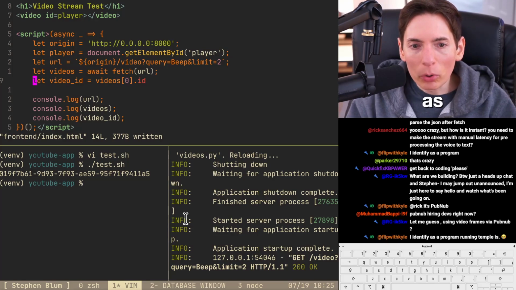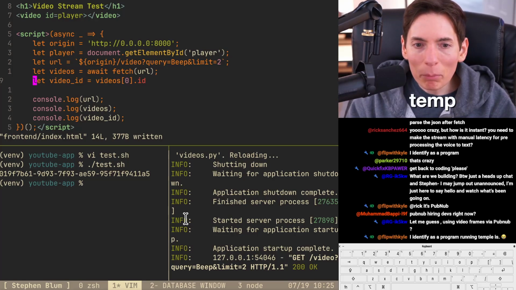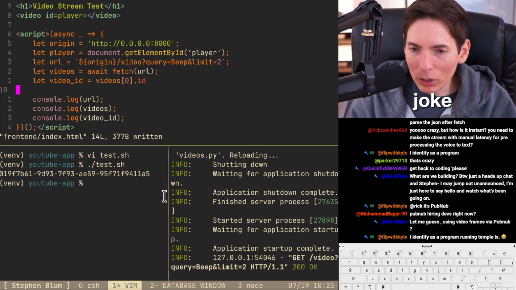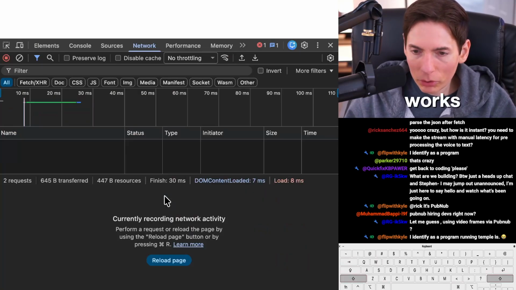I identify as a program running template. Wait, Kyle, I missed the joke. I missed the joke. Let's see if this works here.